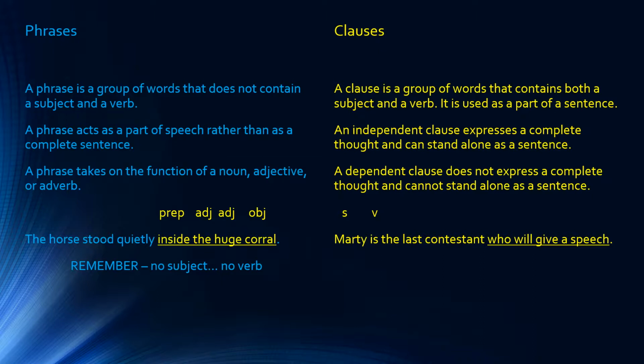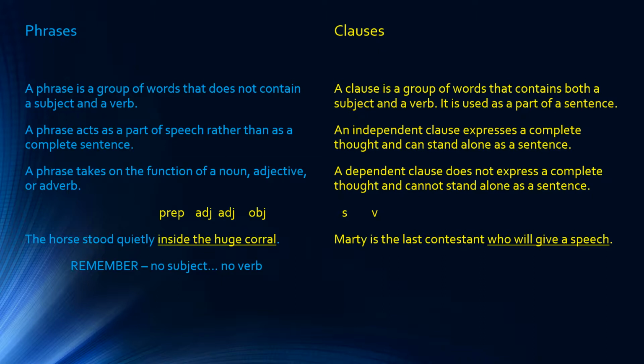Now, let's give consideration to the sentence: Marty is the last contestant who will give a speech. Marty in this sentence is the subject, is the verb. Marty is the last contestant. Now that is an independent clause. It makes a complete thought and can stand alone as a sentence. Marty is the last contestant. Who will give a speech is a dependent clause.